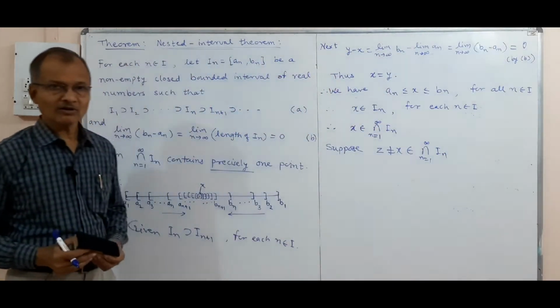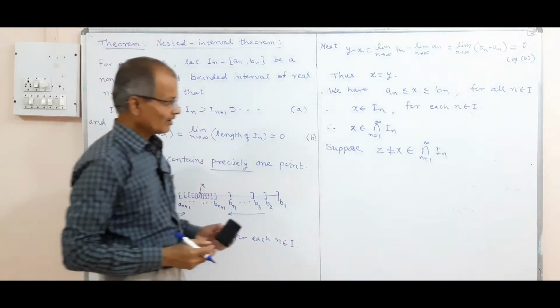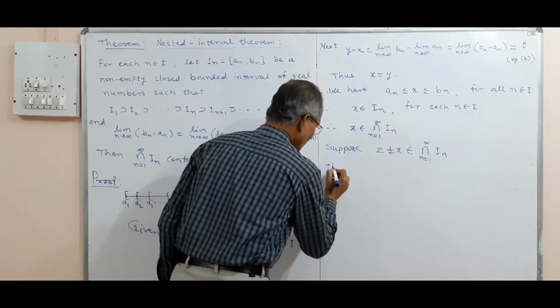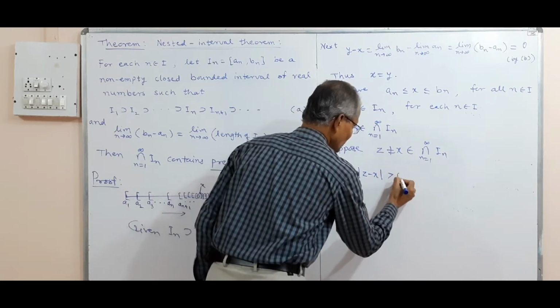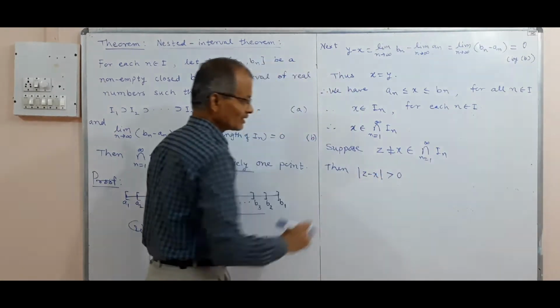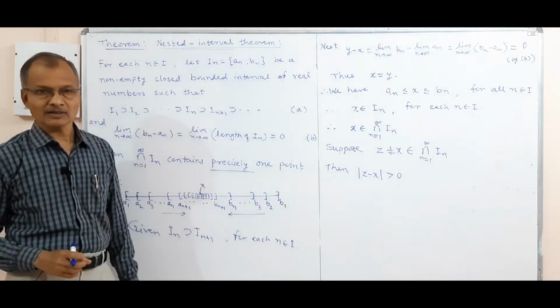Then if z is not equal to x, we will have the modulus of z minus x greater than 0, because these are different, so their difference is also greater than 0.